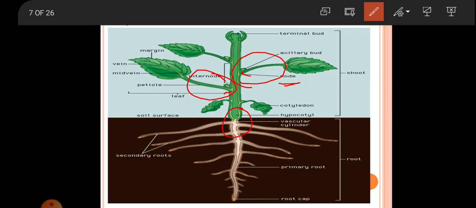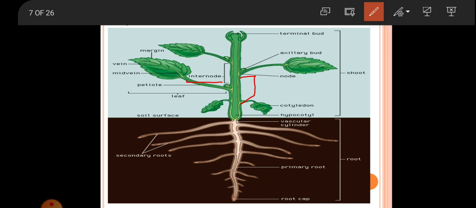Okay, and in between the two nodal regions, this region is known as the internodal region. This is known as the internode. So you can see here, this is the internode. This is the space between the two branches or two nodal regions. This is known as the internode. So here also we can say that this region is also the internodal region.